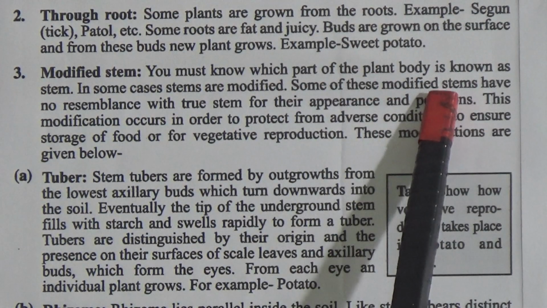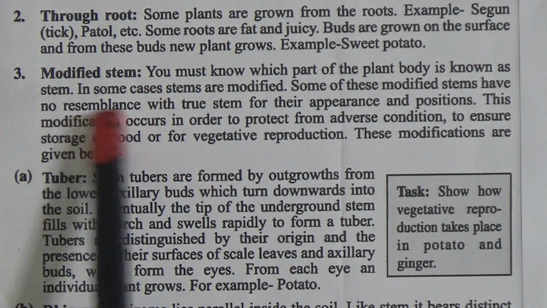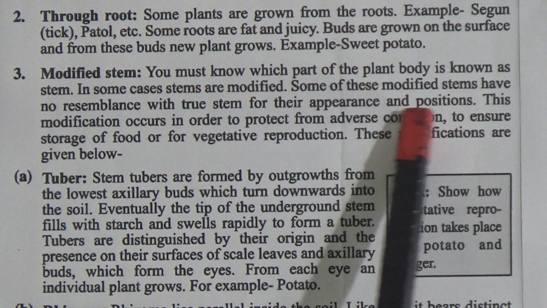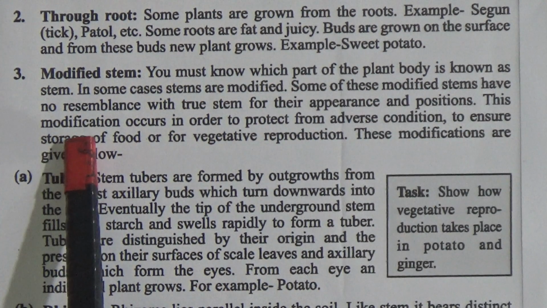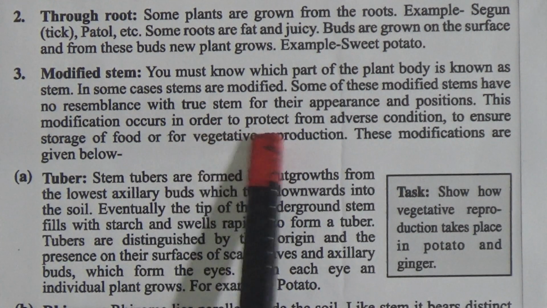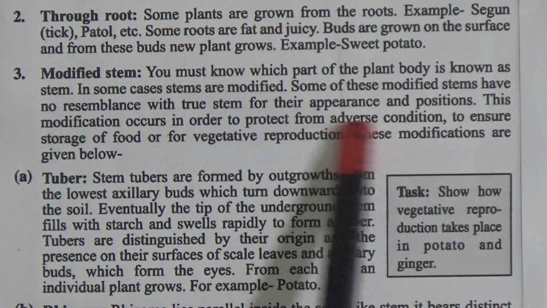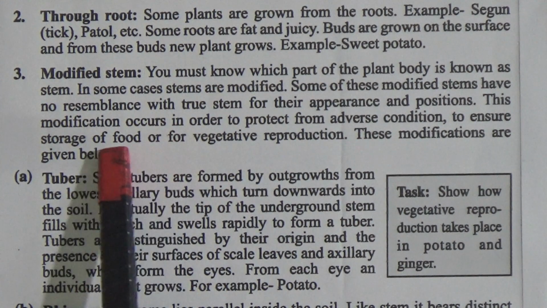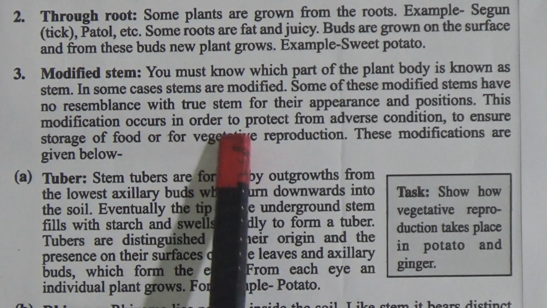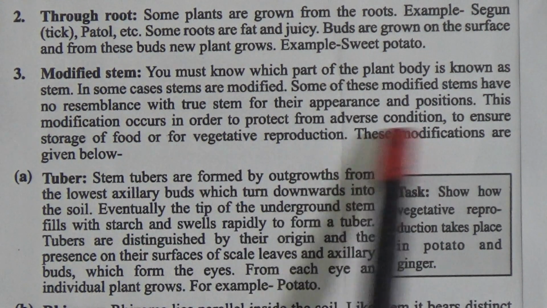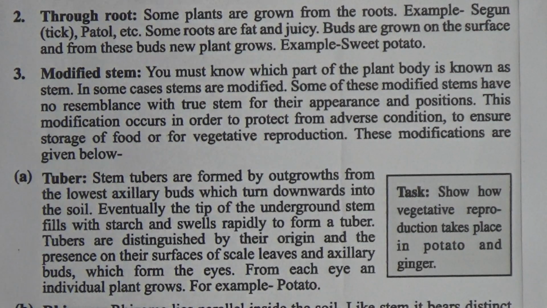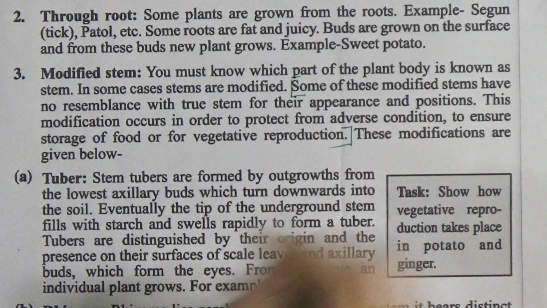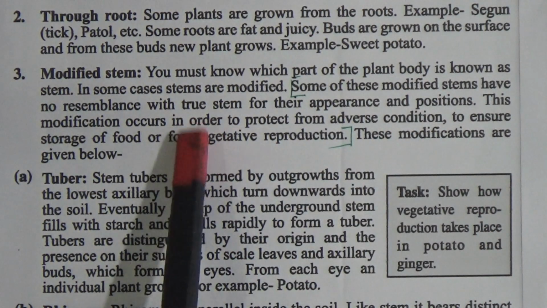Some of these modified stems have no resemblance with the true stem in their appearance and position. This modification occurs in order to protect from adverse conditions, to ensure storage of food, or for vegetative reproduction. These modifications are given below. Dear students, this is the cause of modification of the stem.